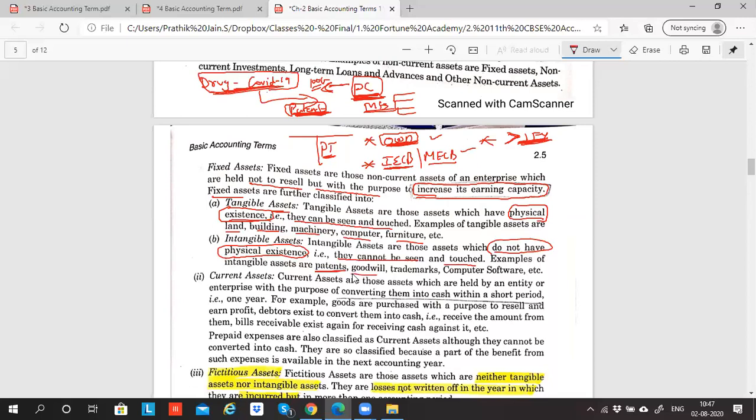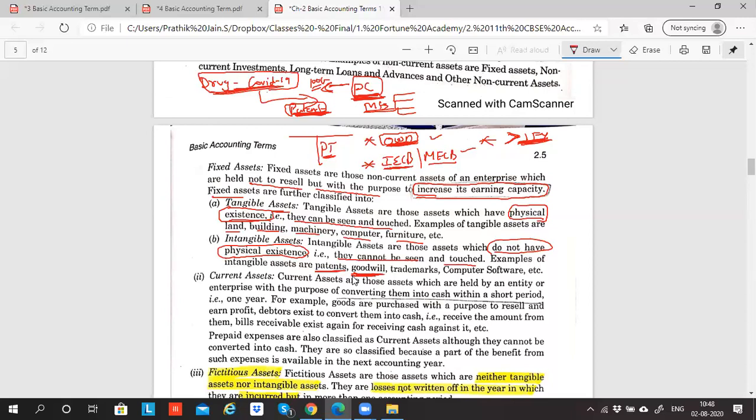Next is goodwill. Goodwill we'll discuss in detail when I come to your 12th standard. As of now, goodwill is nothing but the amount that is paid for reputation or the brand. If I have to acquire, let's suppose, Nike shoes, the Nike showroom or Nike business will not transfer his business to me just like that. He will ask for something called goodwill, which is the money that I have to pay for his brand and reputation.